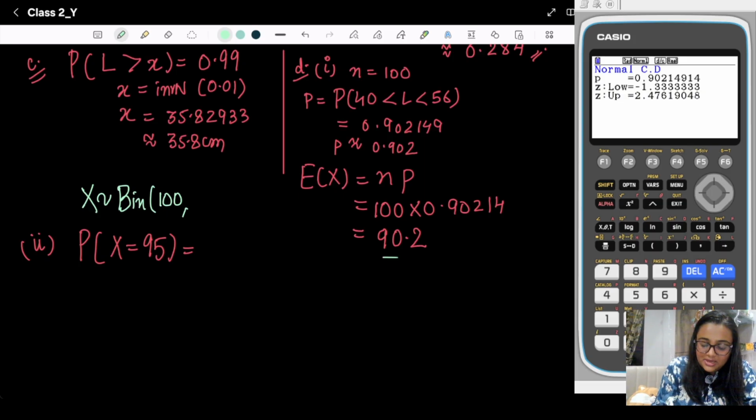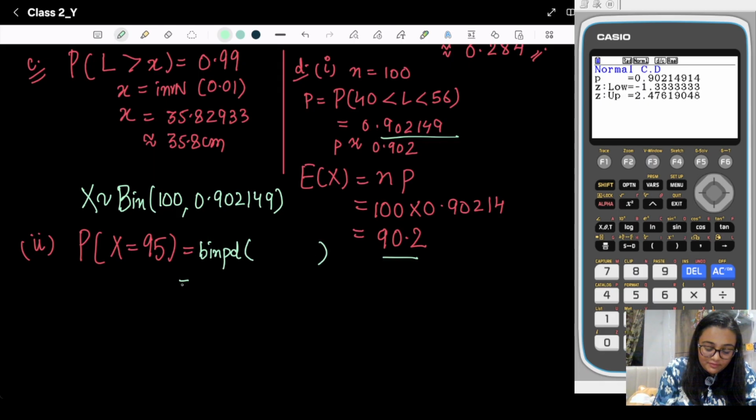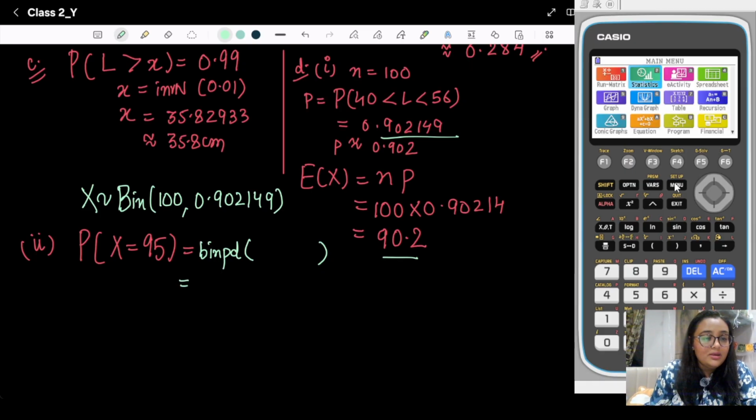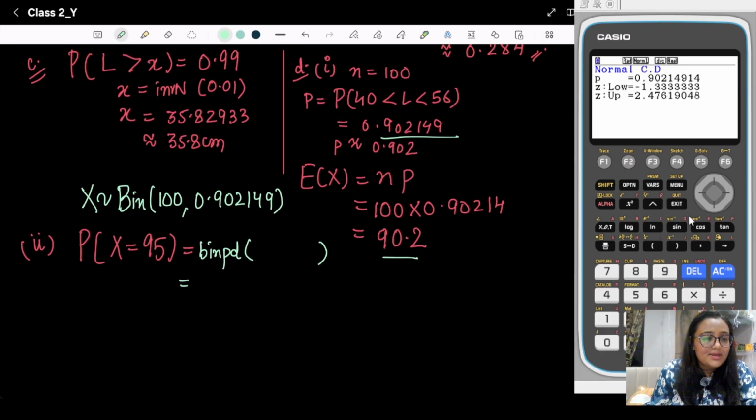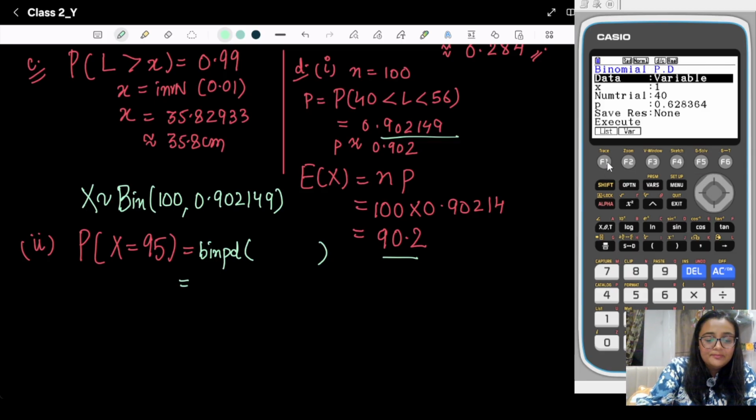N is 100, and P is 0.902149. Since it is exactly, we will use binomial PD. Just go to the menu, to the statistics part, then choose distribution, binomial. Binomial PD, because exactly.